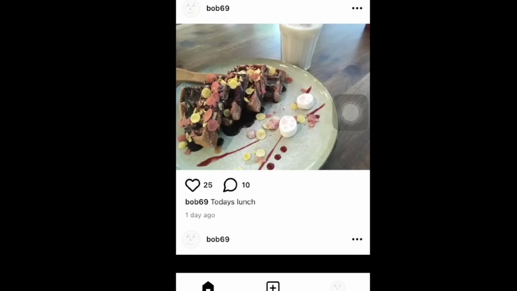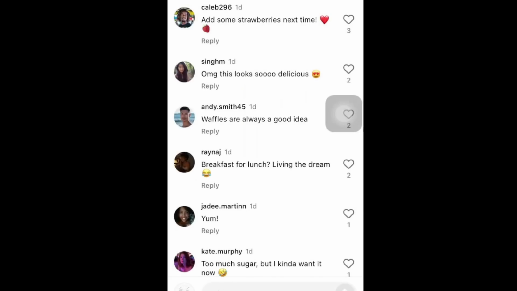And as I accumulate more followers and as I post more, now if I refresh my post, you can see, whoa, I have 25 likes and 10 comments. And if I click into the comments, you can see all these users. Add some strawberries next time. Oh my god, this looks so delicious. Waffles are always a good idea. Breakfast for lunch, living the dream.